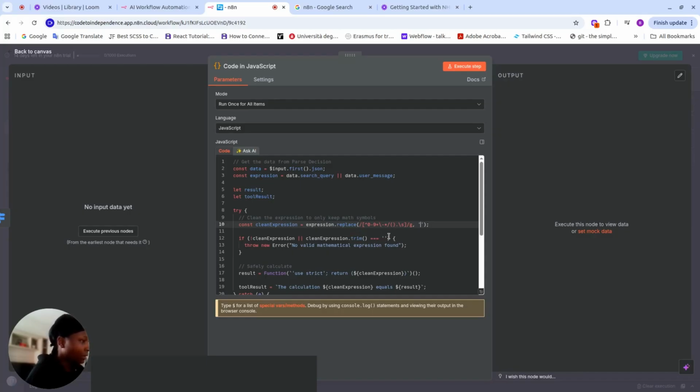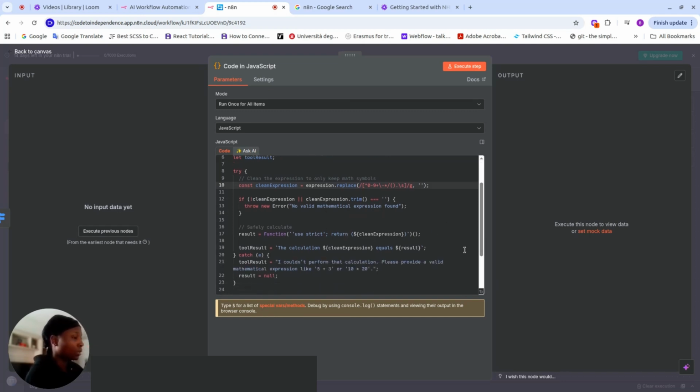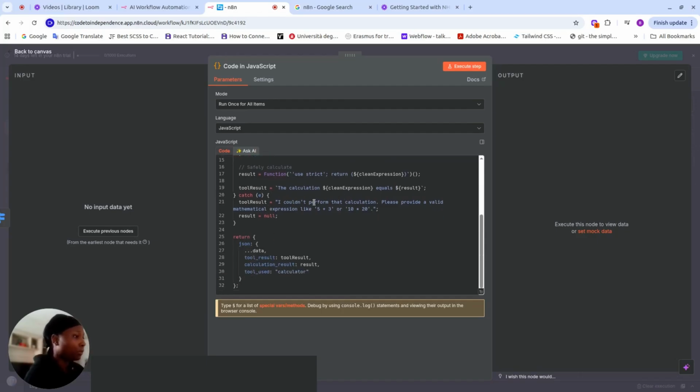So if you have anything that is not of that, you just replace it with an empty string. And we'll say if the clean expression, and then we trim it, is equal to an empty string, then we throw an error that no valid mathematical expression was found.